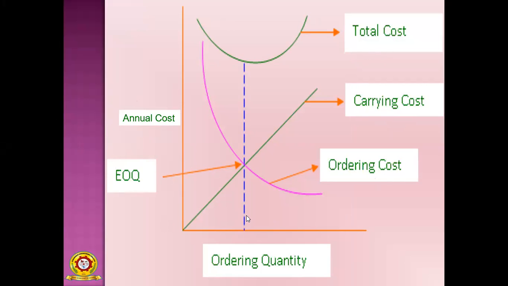From that EOQ point you draw a line, the dotted blue line, which indicates the total cost line. The total cost curve is also convex in shape. In this way we represent the EOQ graphically.